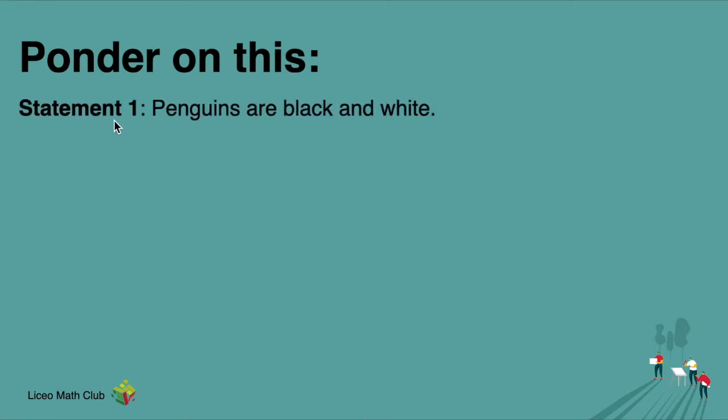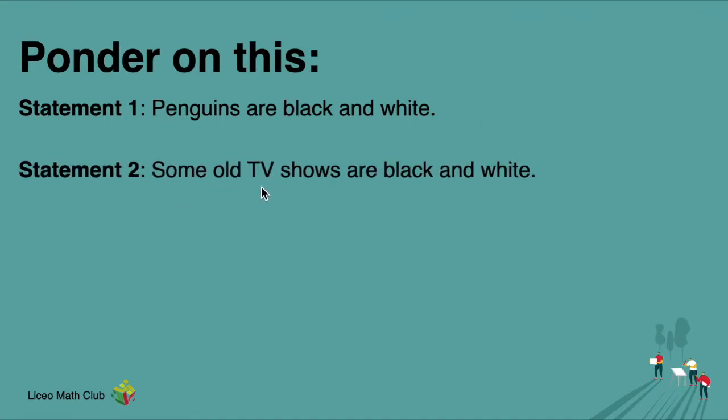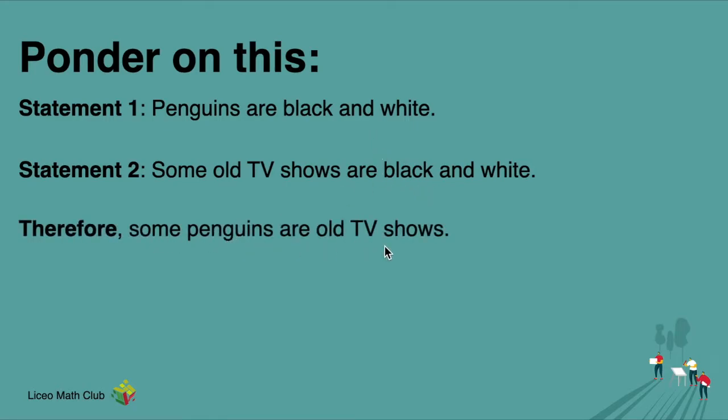Let's read statement number 1. Penguins are black and white. That's very clear. Penguins are indeed a combination of the colors black and white. Emperor penguins may have yellow on their heads or something. Statement number 2. Some old TV shows are black and white. Some old shows are not yet colored, so they're black and white. So therefore, based on these two statements, some penguins are old TV shows.